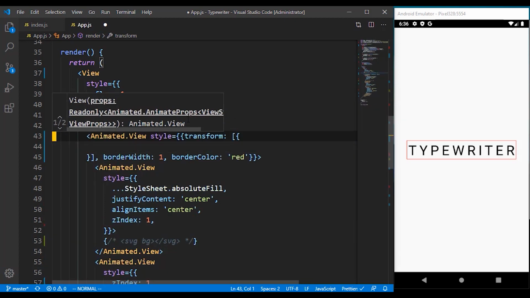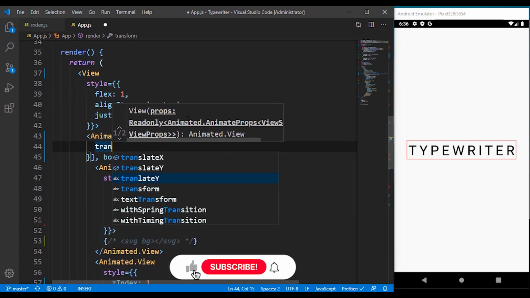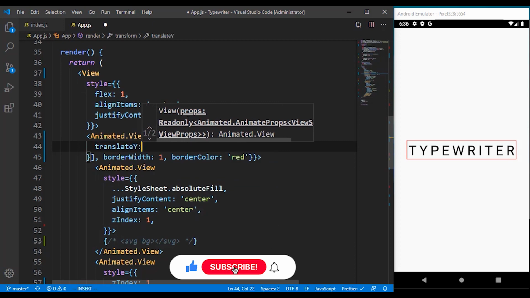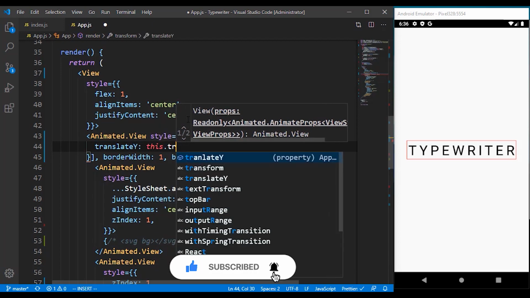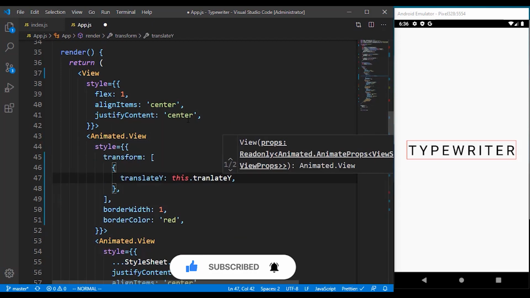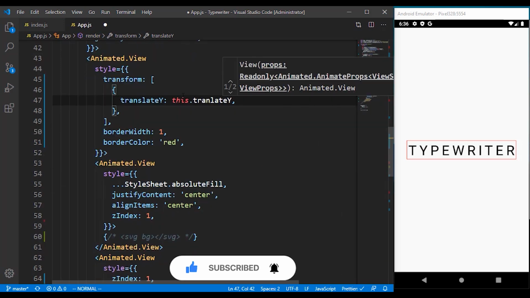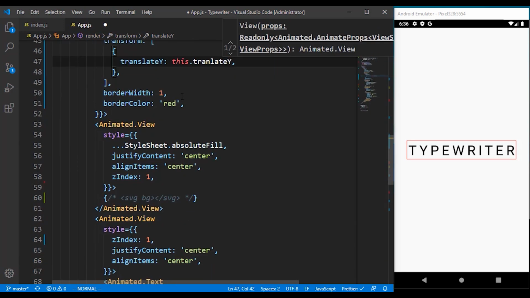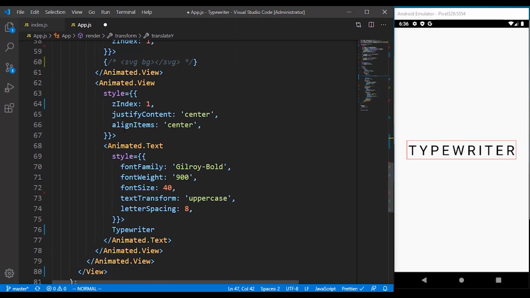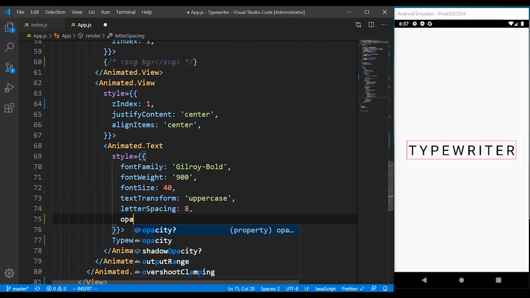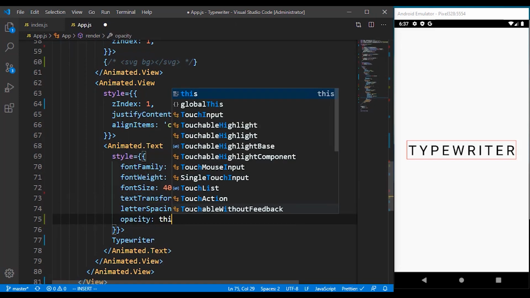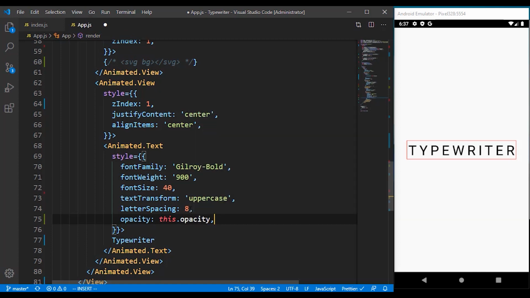Then it's going to accept an array of objects. Then let's take the translate y. The translate y value is going to use the this.translateY we defined at the top. So, formatting that to look neater. And also we have to bring in the text. The text is at the bottom, so we have to go down here. Okay, so we have to set the opacity to this.opacity.